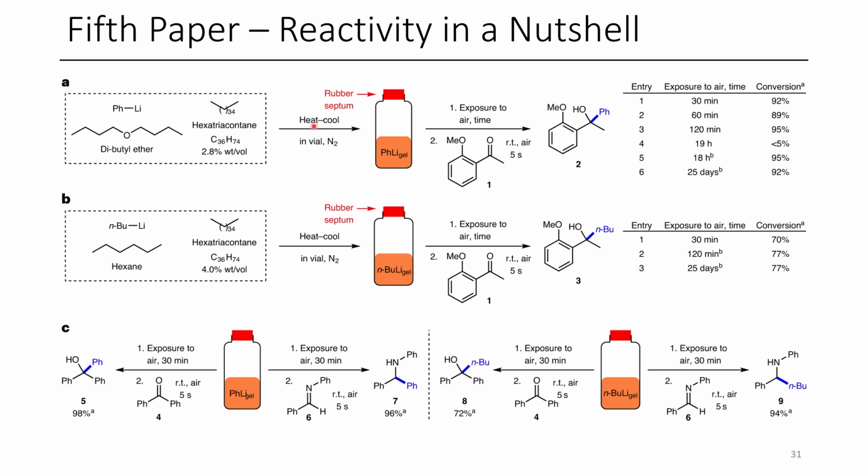Once they make this, they heat it and cool it. They get this big block of gel. They even expose it to air and show how that impacts conversion. In example 4 here, this is just a solution of phenyllithium exposed to air without their gel. It completely decomposes after 1 day being exposed. However, when they have their organogel, this was able to last 18 hours and still have 95% conversion in a subsequent reaction with this acetophenone. But that's not all. You could even leave it for 25 days open to air and still get 92% conversion. So this is pretty clearly a massive benefit compared to existing storage for organolithiums.